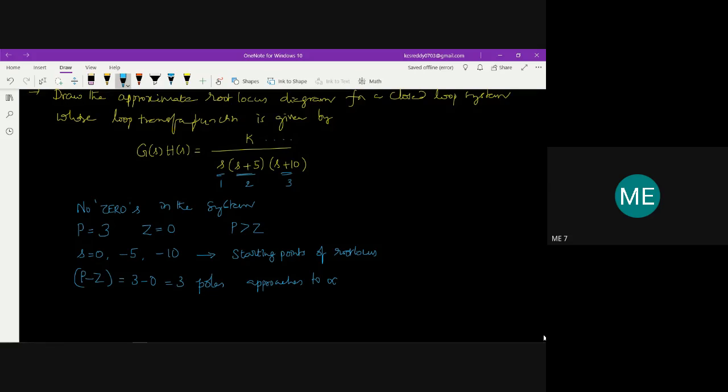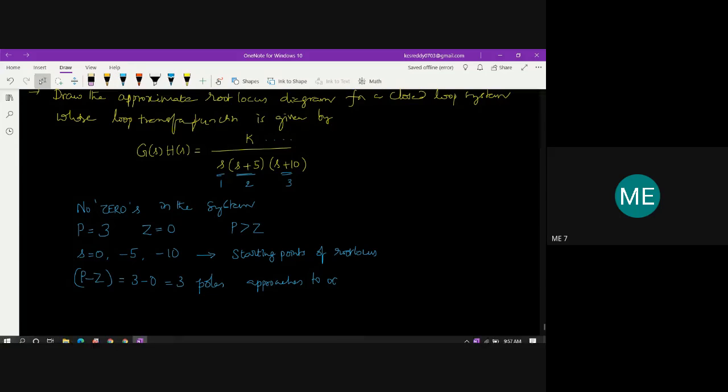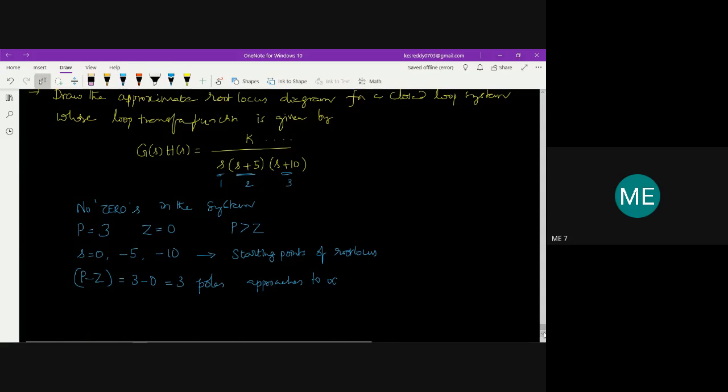So all these poles, which are the starting points of the branches of the root locus, will approach infinity. So 3 different directions it approaches. Because three poles are there, each pole will approach infinity, so 3 directions are required for approaching infinity.